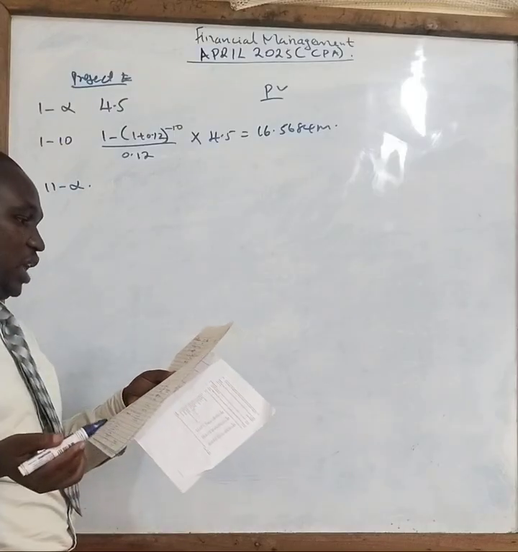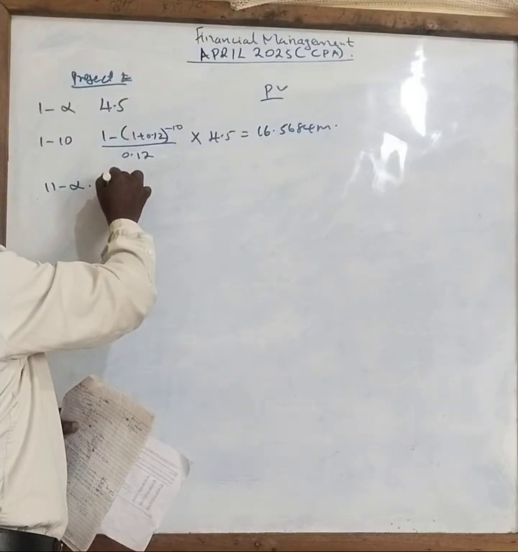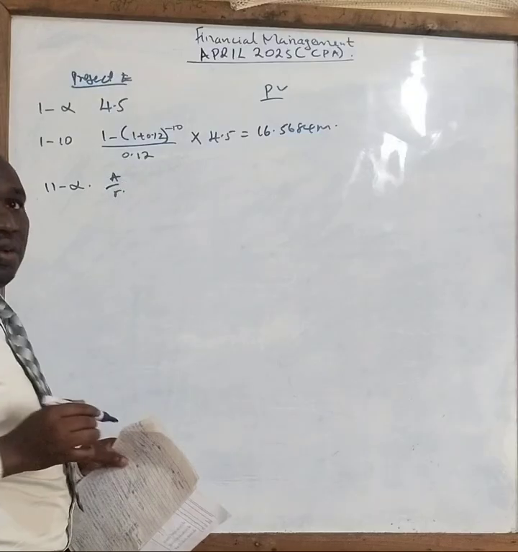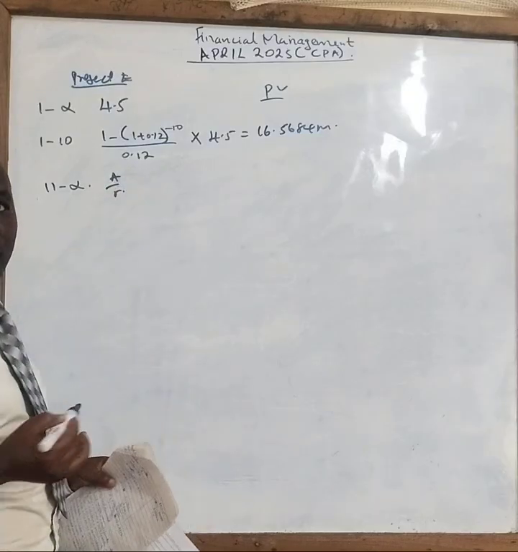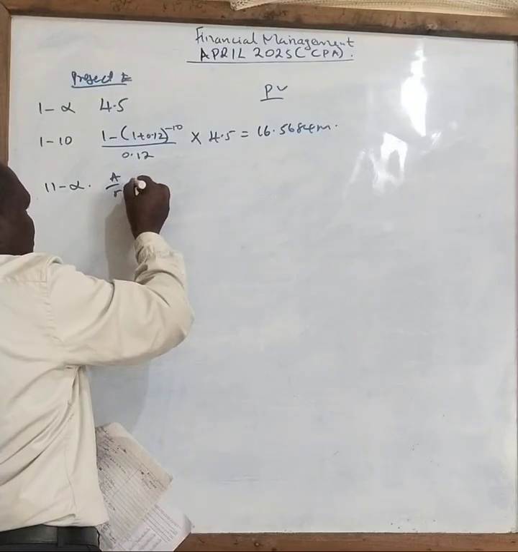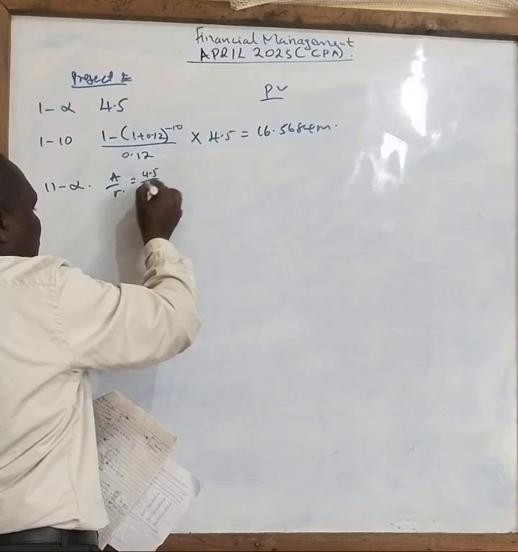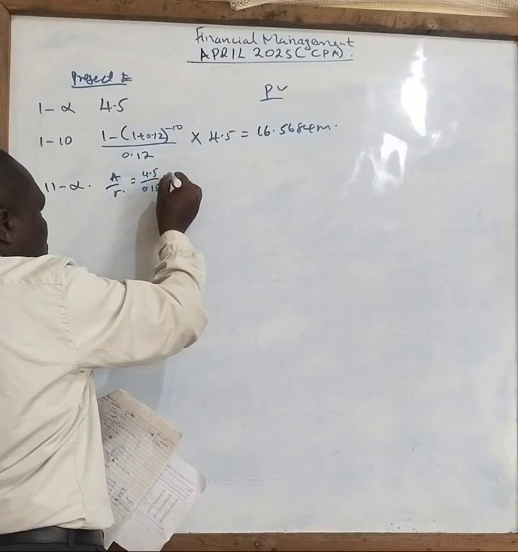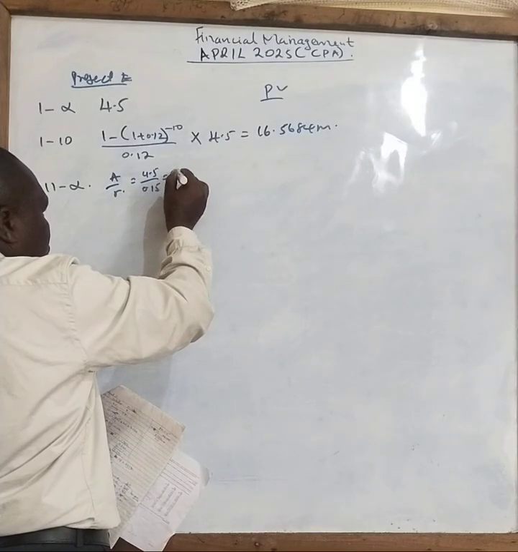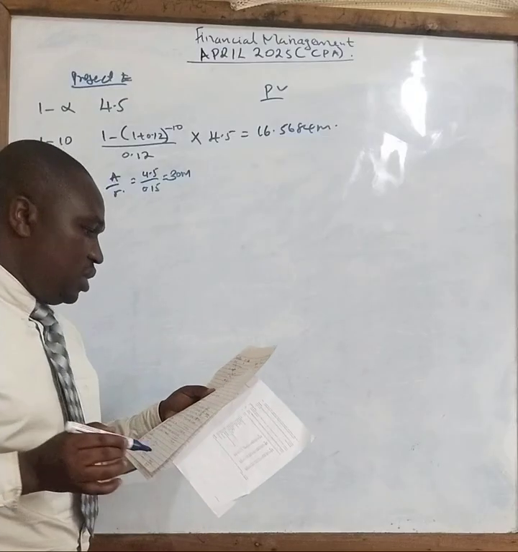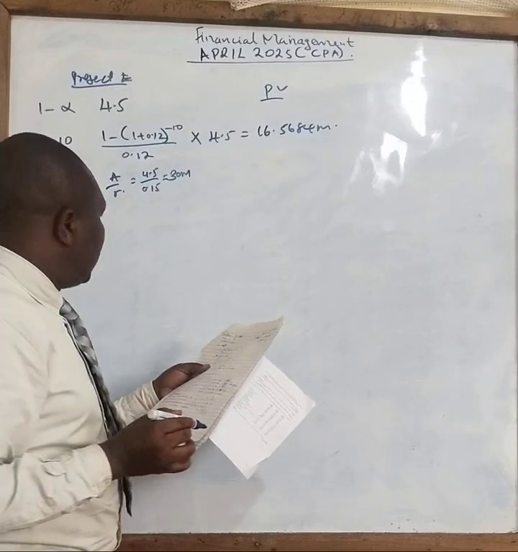Then you now say 11 to infinity, which we don't know. Remember, what did we say for that matter? You take A over R, which will give you the new cash inflow. In this case, it will be 4.5 divided by 0.15, which will give you what? 30. Correct? Is it 30?